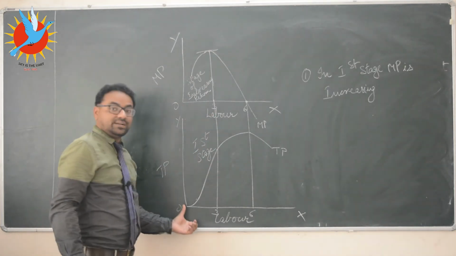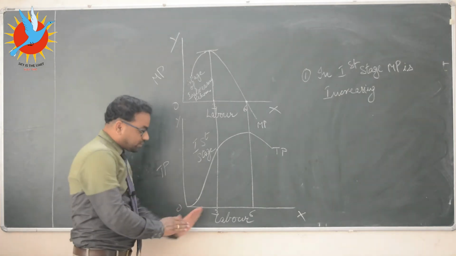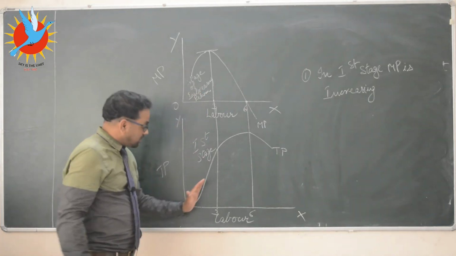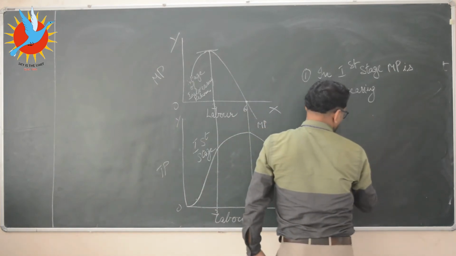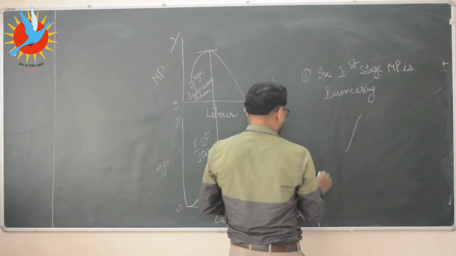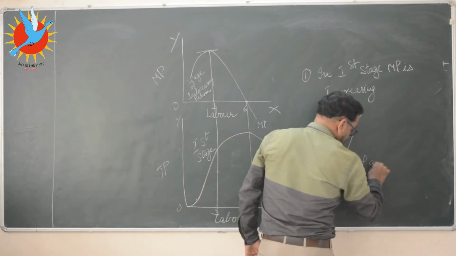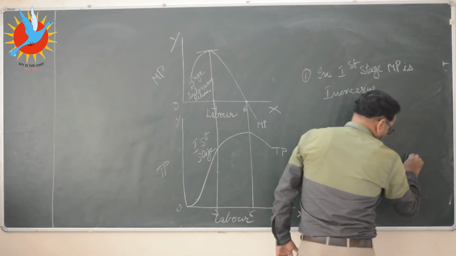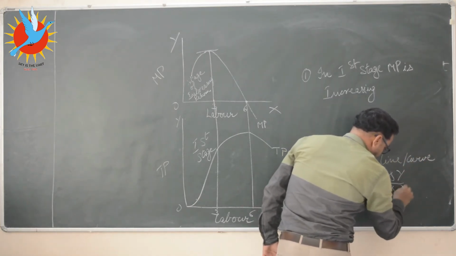So in this territory, the slope of TP will increase. See, in the first stage, TP is moving like this. What is the slope of a curve? Slope of a line or curve is equal to delta y upon delta x.